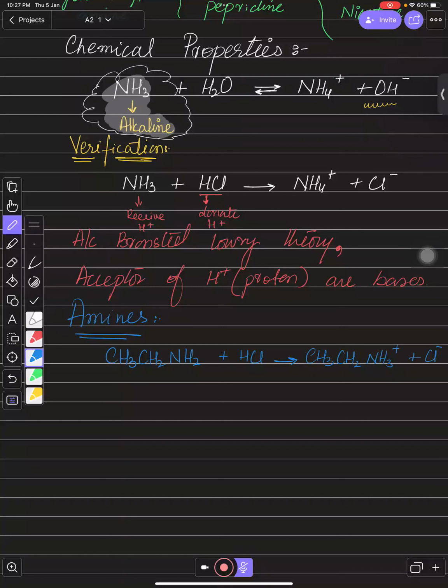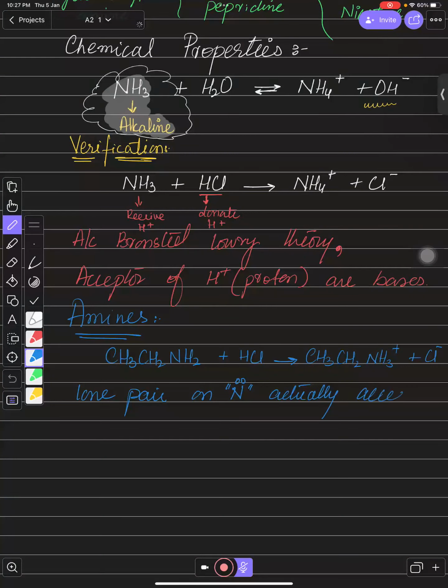So keep in mind that the lone pair on nitrogen is actually accepting protons, hydrogen ions from acids.